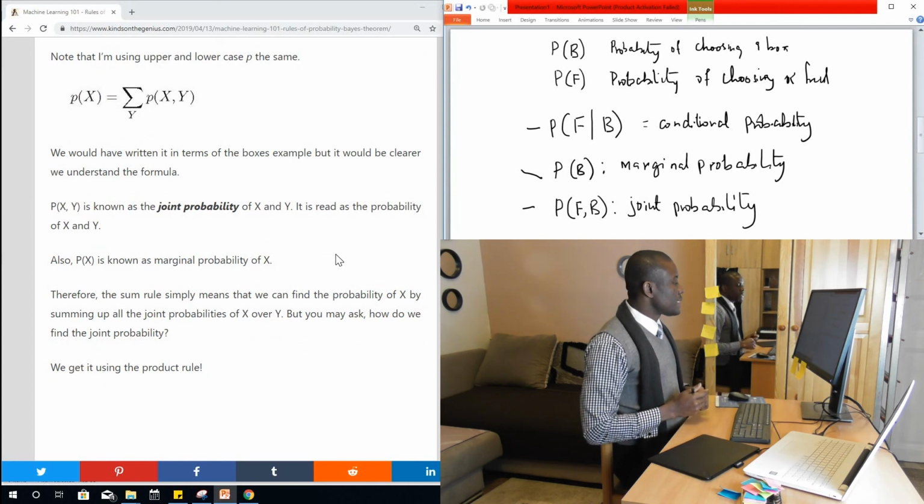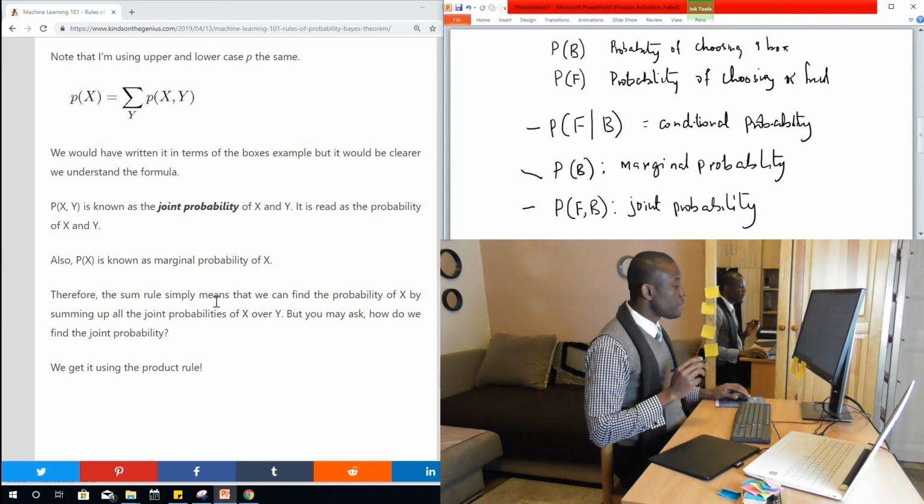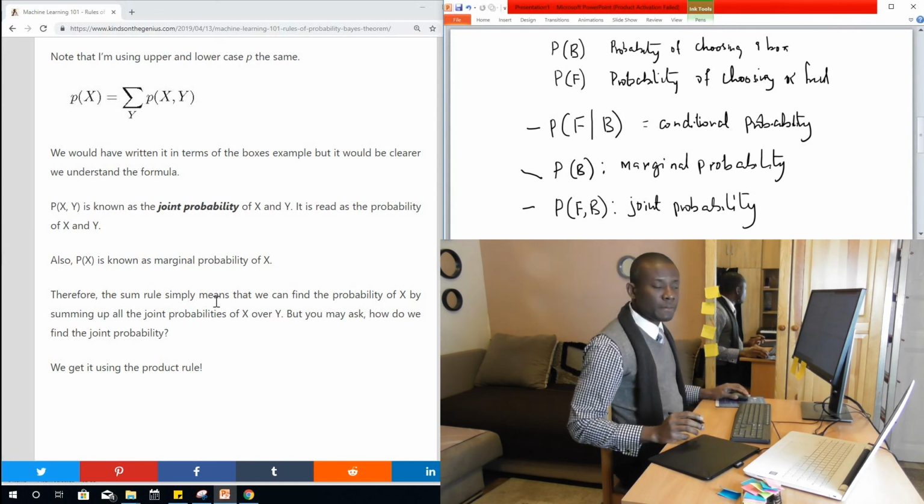So let's now understand what the sum rule is. The sum rule simply means that we can find probability of X by summing up all the joint probabilities of X over Y. But the question now is, how do we find joint probability?